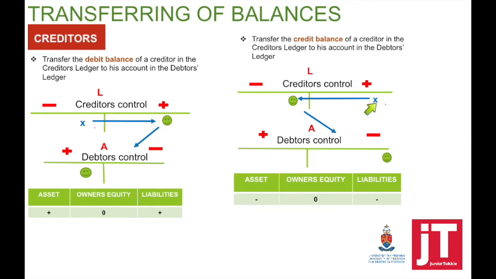This means a credit balance, which is positive, must be taken out to the debtor's control. So to take it out, we need to debit the creditor's control, which will have a negative effect on the liabilities. Debtor's control will now be credited, which will have a negative effect on the assets.